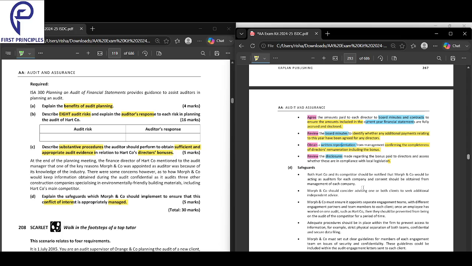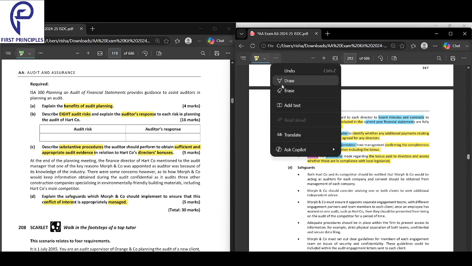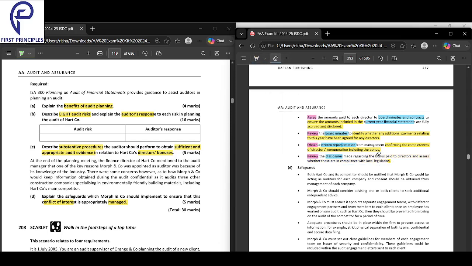Finally, review the disclosures. What are you reviewing? Disclosures. Sir, why are you reviewing? To ensure that the bonus paid to directors is disclosed and assess whether it is in compliance. Just to see if it is done as per the local legislation. Whatever the local legislation requires, has it been done as per that?